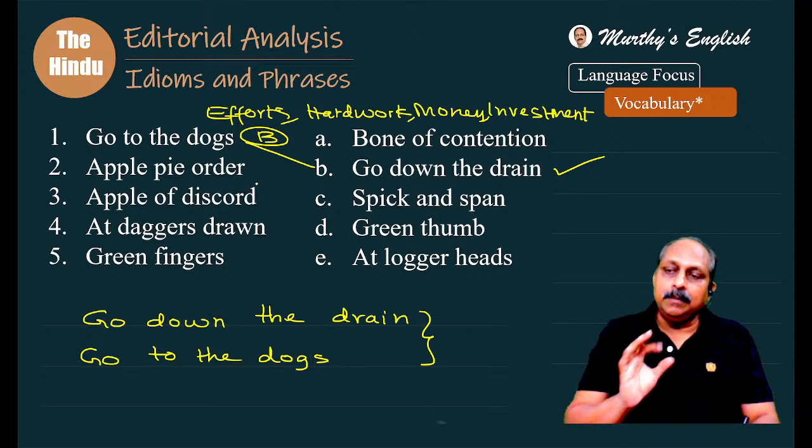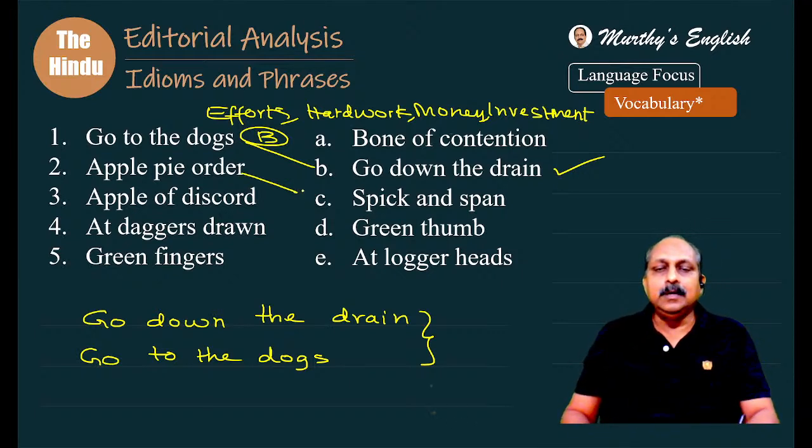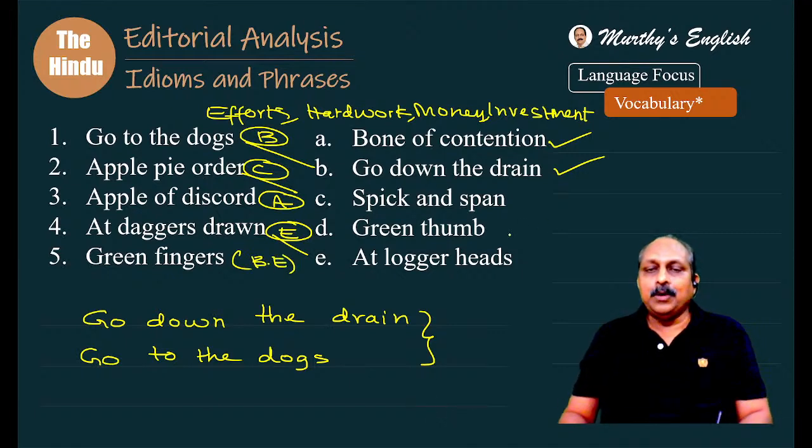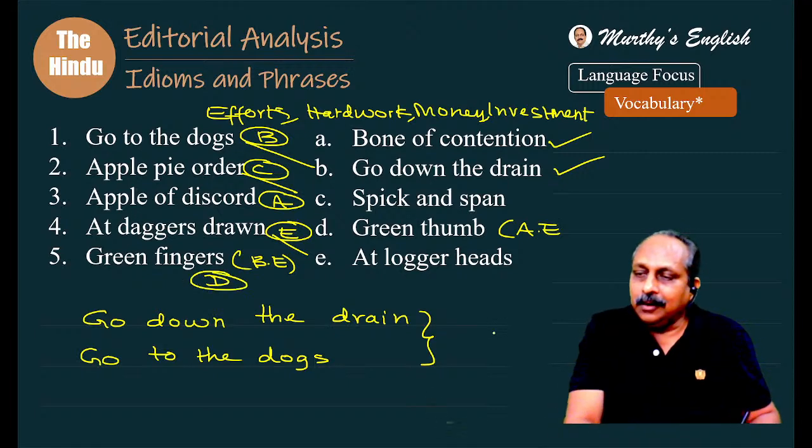Apple pie order means everything in proper order. For that, we also say spick and span. Apple of discord, cause of dispute. I know that. And what is the answer here? A. Bone of contention, apple of discord, both mean the same. At daggers drawn, at loggerheads, always opposing. Answer is E. He has green fingers, British English. Green thumb, American English. Both mean the same. So what is the answer here? D. That's very good. I appreciate all 5. Wonderful.